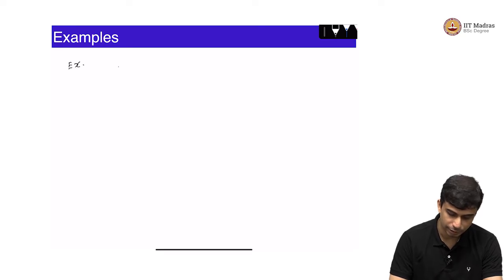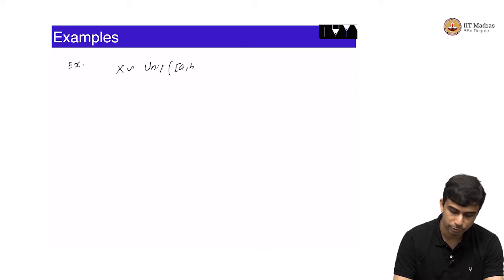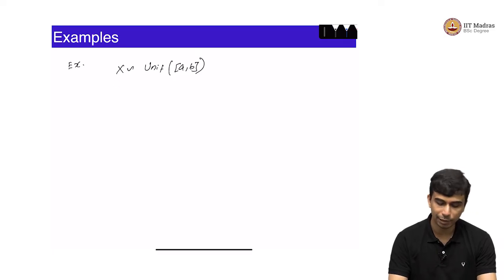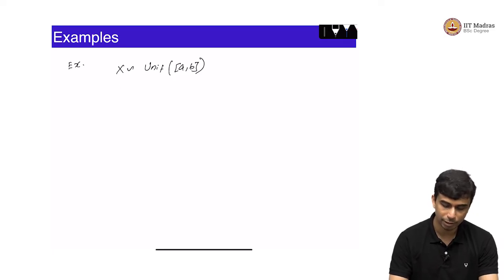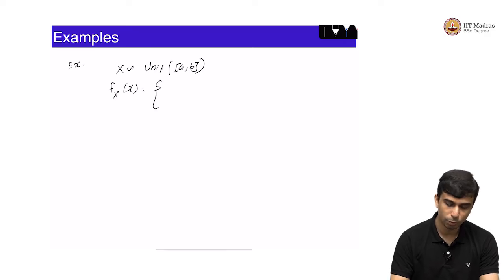which is x distributed as, let us say, a uniform in the range a to b. What do I mean by that? Well, by that I mean fx of x is equal to 1 by b minus a if x is in the range a to b, and 0 otherwise.